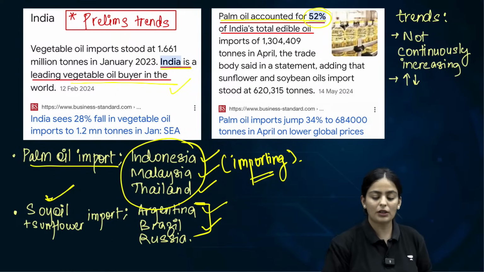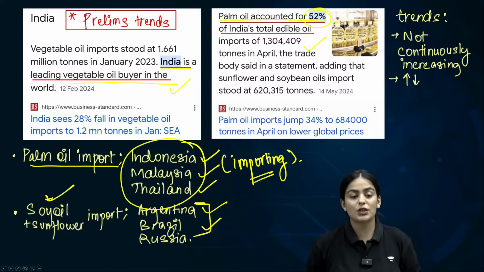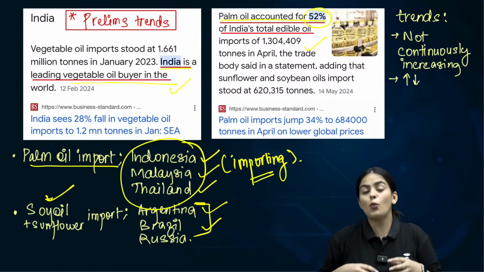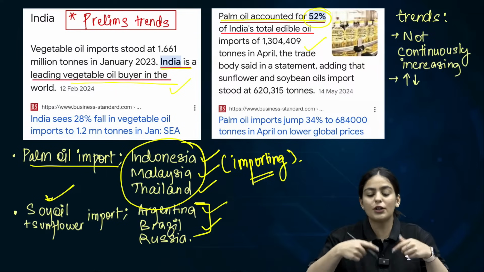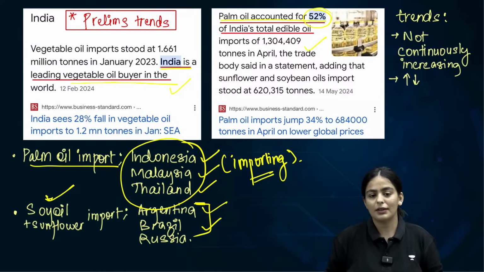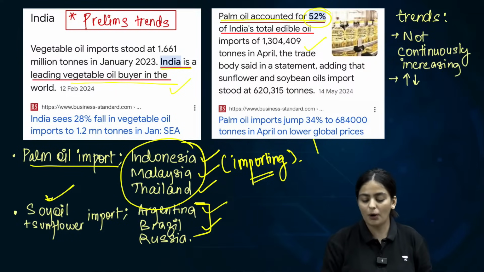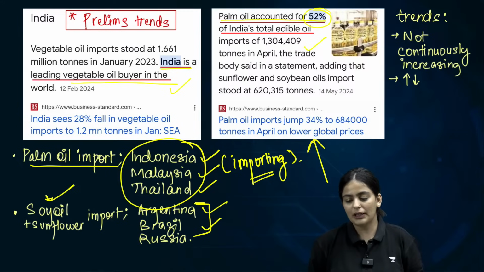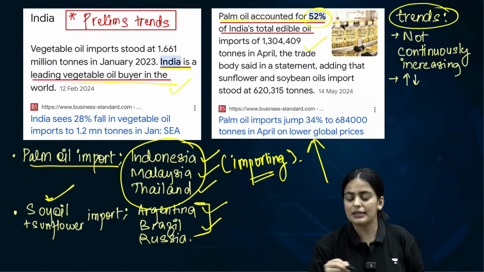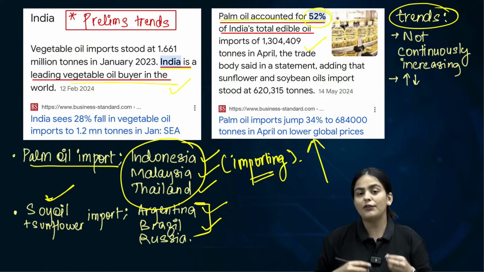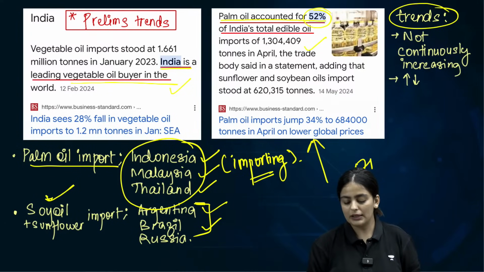So these are important trends, can be made into a question because you need to know why a scheme came into being. The scheme came into being in order to solve a particular problem that we were facing.